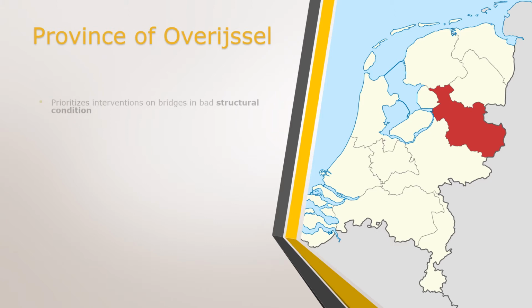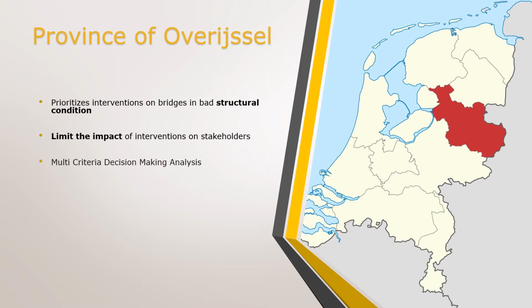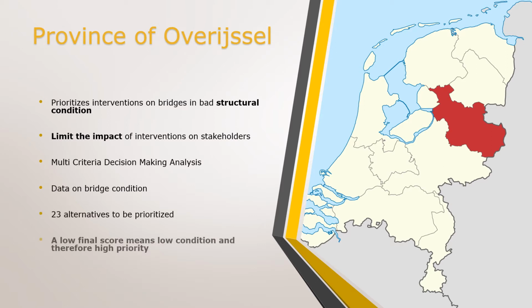The Province of Overijssel prioritizes interventions on bridges that are in a bad structural condition, but they also want to limit the impact of interventions on stakeholders. Therefore, they asked us to conduct a multi-criteria decision-making analysis and gave us data on bridge conditions. They gave us 23 alternatives to prioritize, and we assume that a low final score means bad conditions and therefore a high priority for intervention. That was the first step.